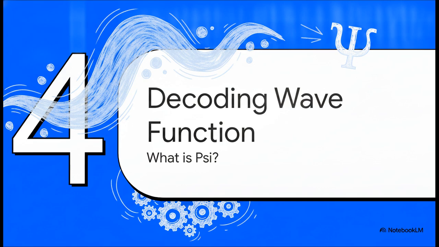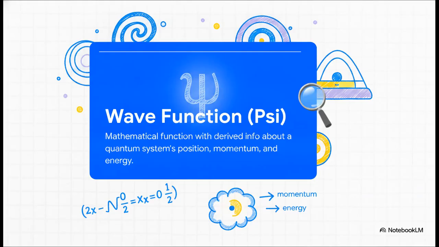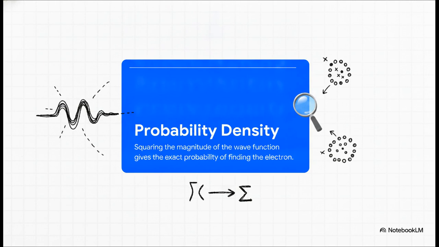Let's talk about that mysterious Greek letter psi. So what is it? The wave function is a mathematical tool. Think of it as the ultimate information container for a quantum system. If you solve the Schrodinger equation and find psi, you have unlocked absolutely everything there is to know about that particle's possible position, momentum, and energy. But, and this is a big but, the wave function itself isn't exactly a physical object you can touch. It's pure math. So the crucial point is how we actually connect this abstract math to physical reality.